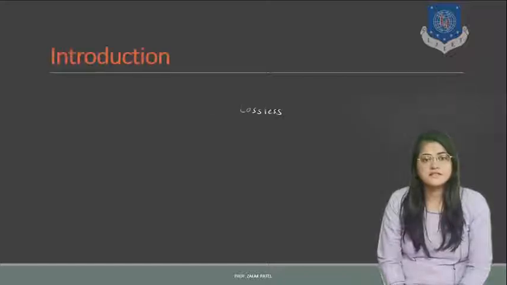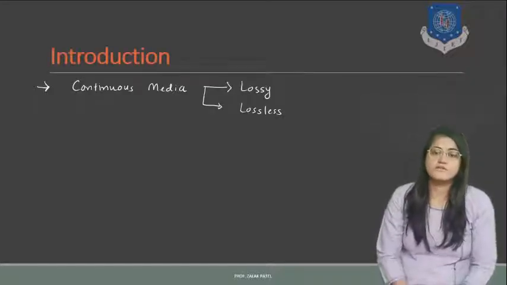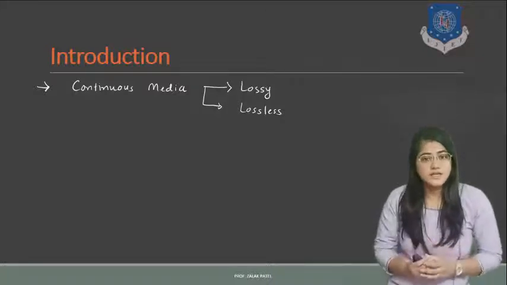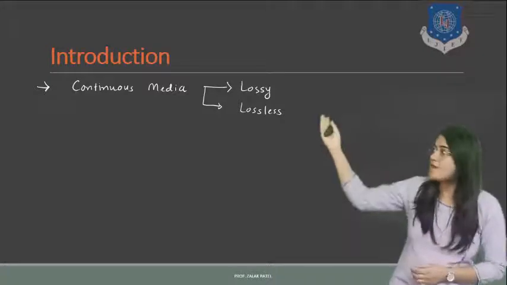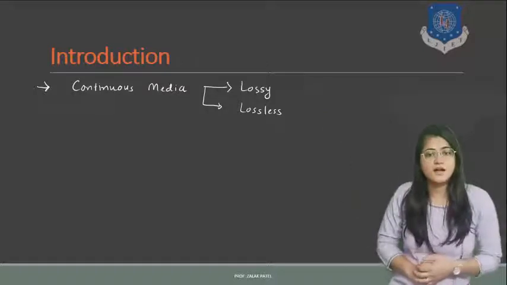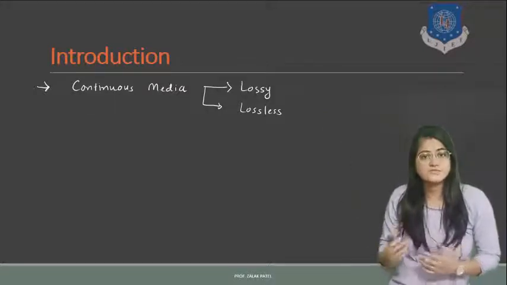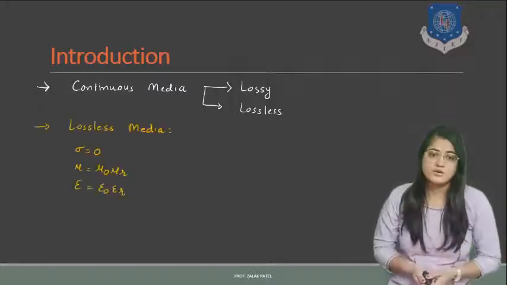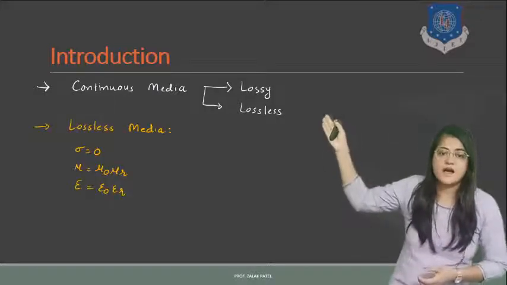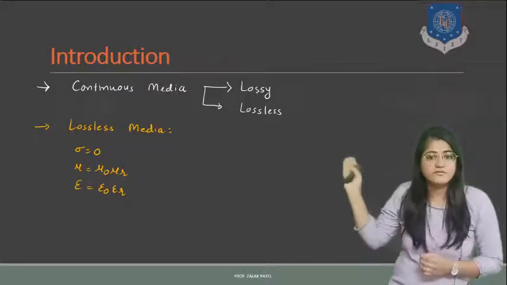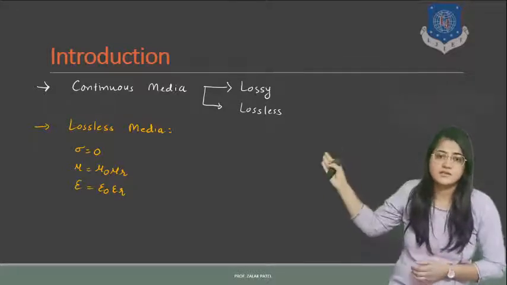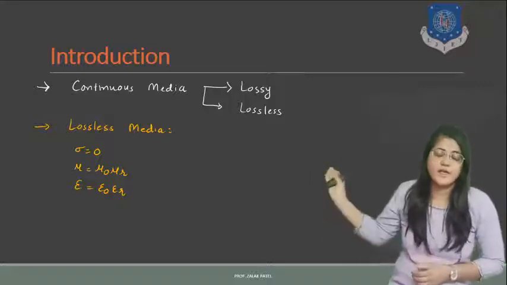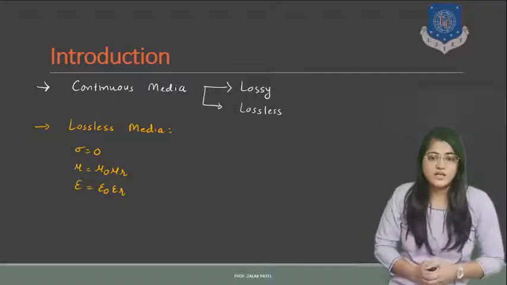First of all, let's see the introductory part of different types of media, and how the different media are classified. It is classified into continuous media, and it is further classified into lossless media as well as lossy media. For the lossless media and lossy media, we consider three different parameters: sigma, that is conductivity, mu, the permeability of the medium, and epsilon, the permittivity of the medium.